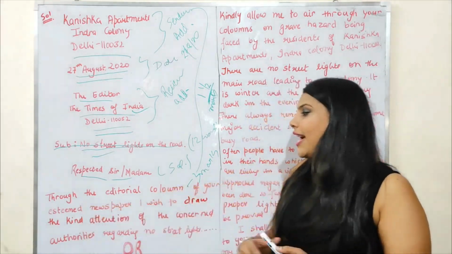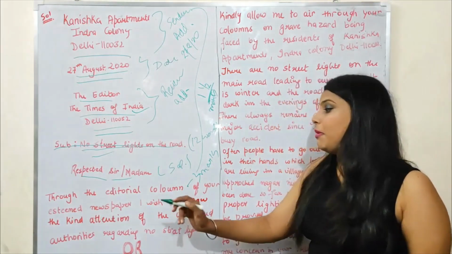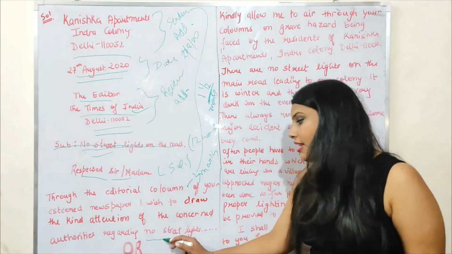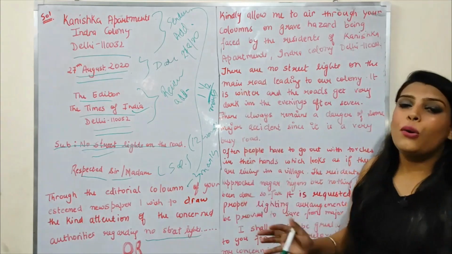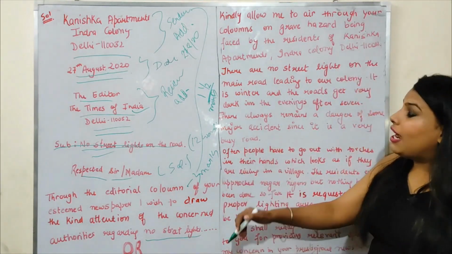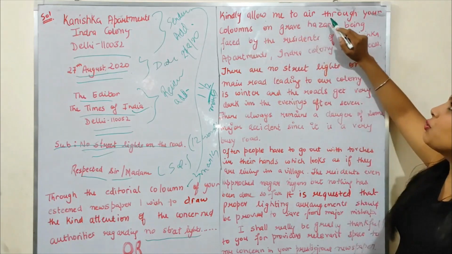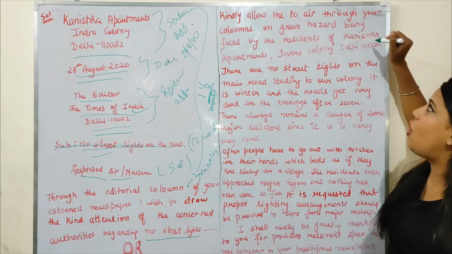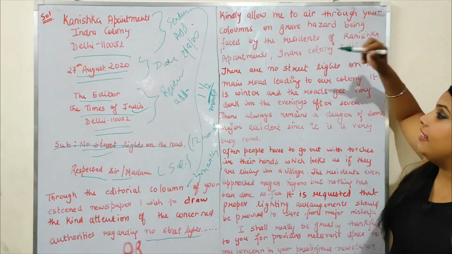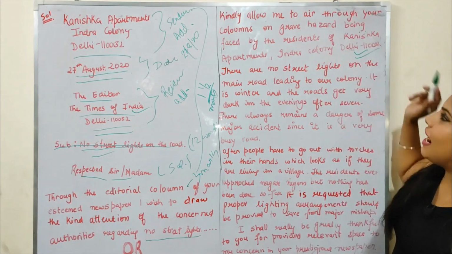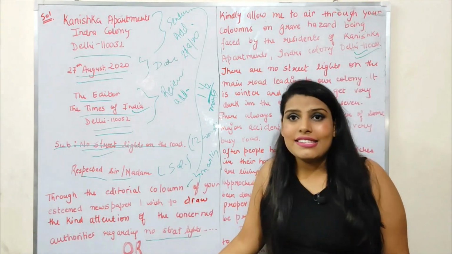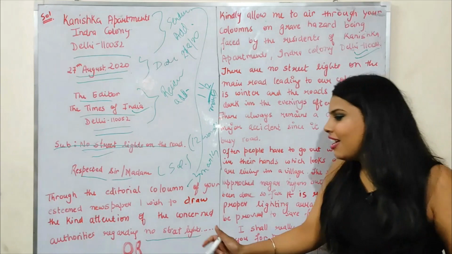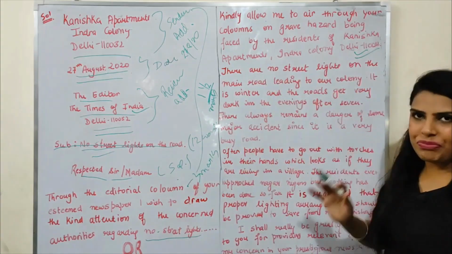For example, through the editorial column of your esteemed newspaper, I wish to draw the kind attention of the concerned authorities regarding no streetlights, etc., whatever the question is. Apart from that, what you can write is, kindly allow me to air through your columns on the grave hazard being faced by the residents of Kanishka Apartments, Indra Colony, Delhi. Now this is our starting. Either you can start like this or you can start like this. There are options. Don't write both the methods, please.